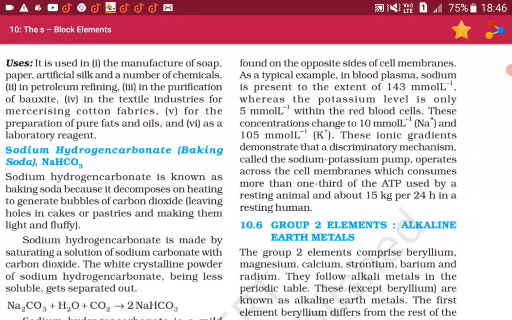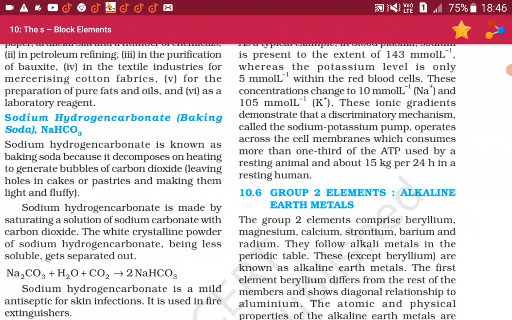Within the red blood cells, these concentrations change to 10 millimole per liter Na+ and 105 millimole per liter K+. These ionic gradients demonstrate that a discriminatory mechanism called the sodium-potassium pump operates across the cell membranes, which consumes more than one-third of the ATP used by a resting animal and about 50 kg per 24 hours in a resting human.